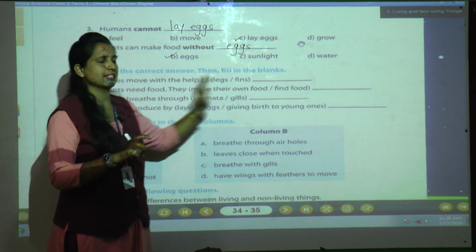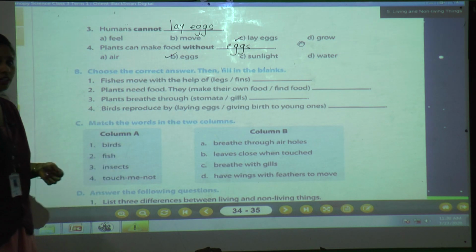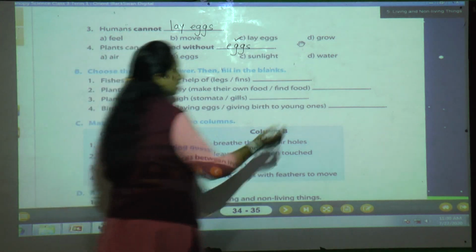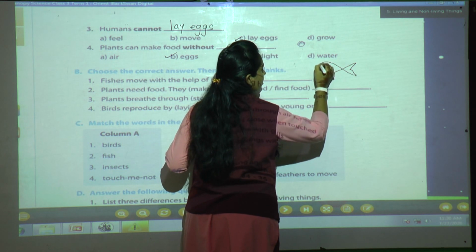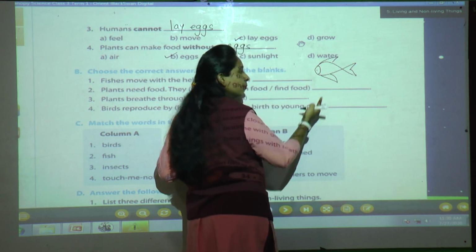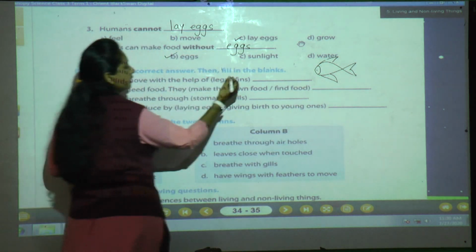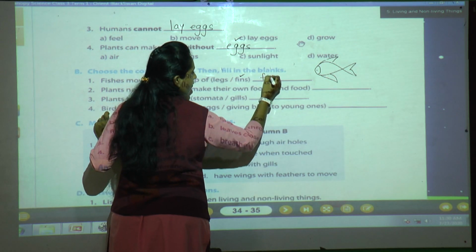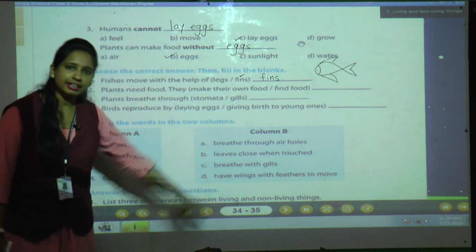Legs or fins? Now tell me, do you remember I have taught you about the fish, how they move, with the help of what they move? See, we have legs to move. Then what about fish? Fish have fins to move. Yes or no? See, here I'll draw the fish. See how they move with the help of fins. So the correct answer is fins. So tick and write F-I-N-S. So fishes move with the help of fins.